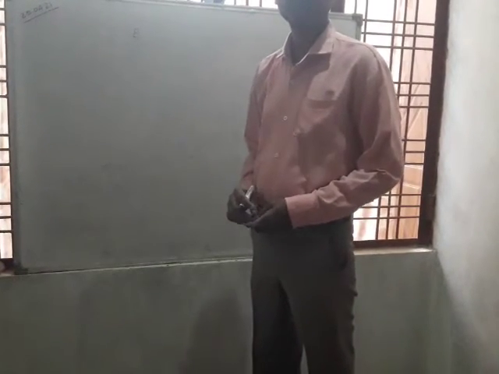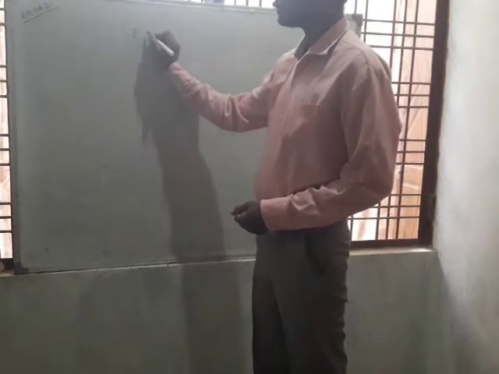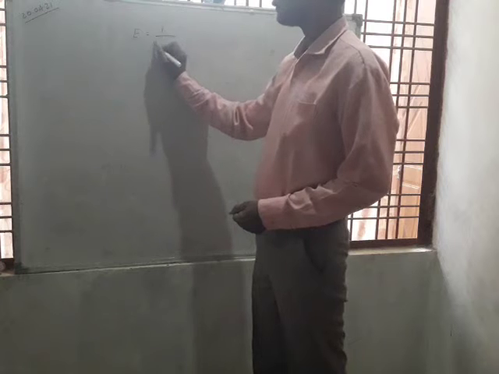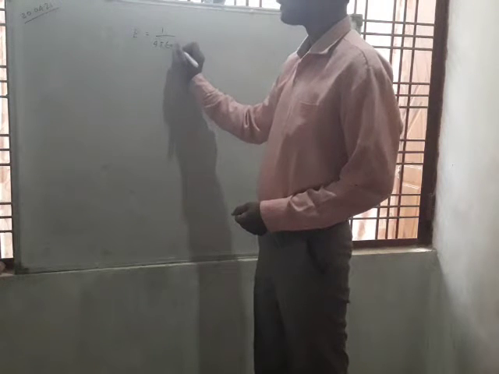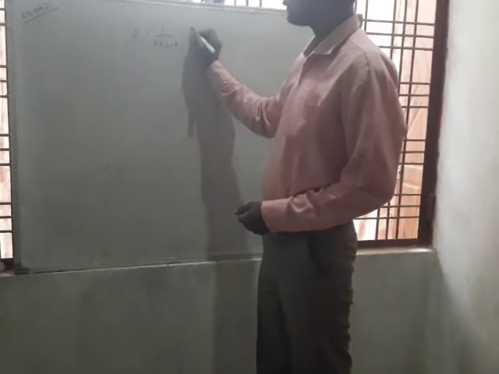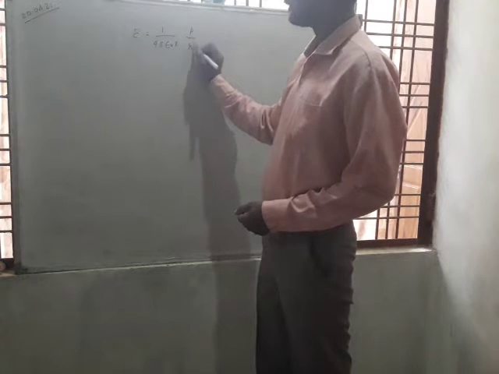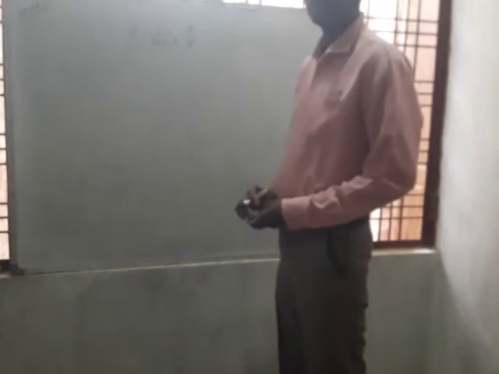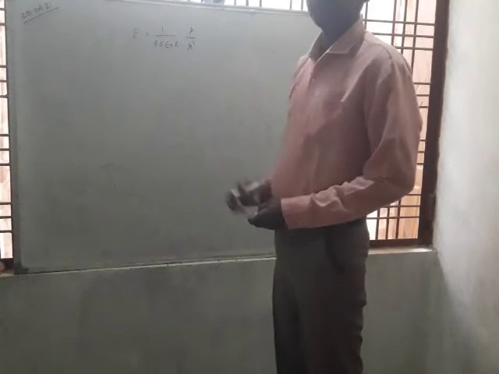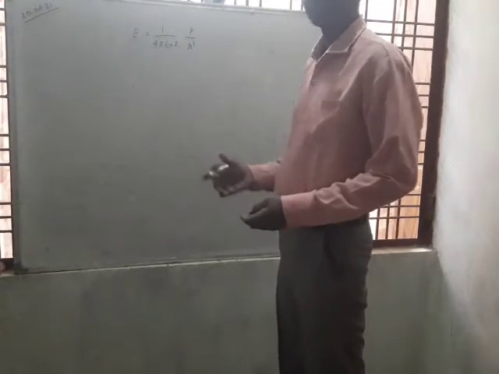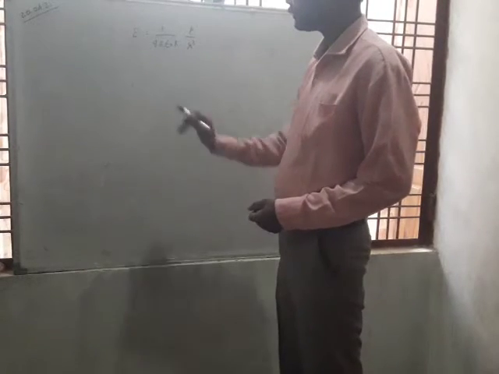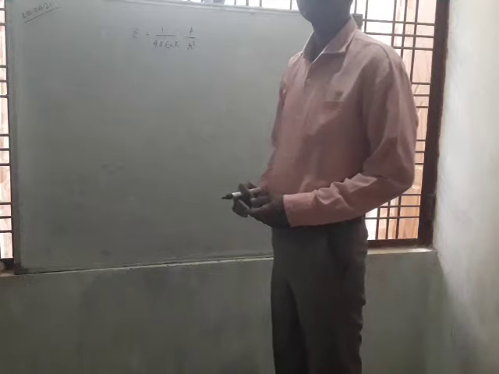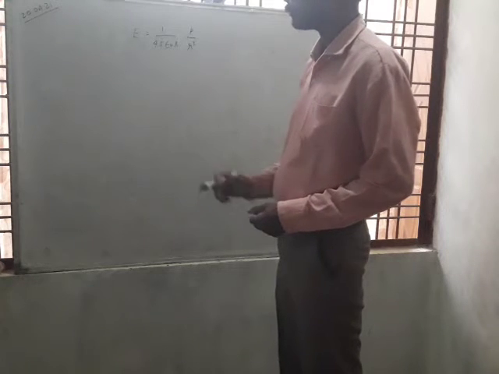Today's topic is electric field intensity due to an electric dipole in the equatorial position, which is formulated as E equal to 1 upon 4 pi epsilon naught times p upon r cube, where p is the electric dipole moment. What is electric dipole moment? To know the electric dipole moment, we have to know what an electric dipole is.